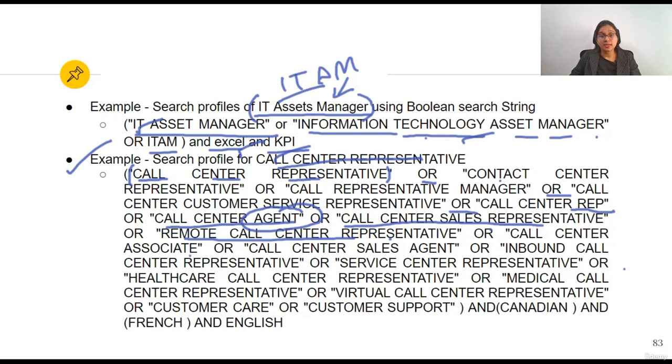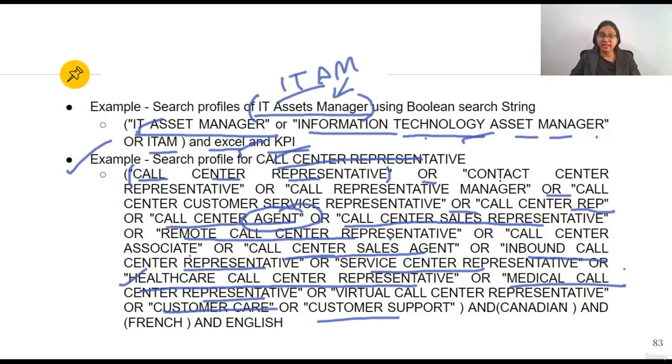associate, or call center sales agent, or inbound call center representative, service center representative, healthcare call center representative. So why have we used healthcare? Maybe our company is not a healthcare company, but some people may have worked in the past in a healthcare call center, so they have written healthcare call center, but they have experience working in call center. Then medical call center representative, virtual call center representative, or normal customer care, customer support.